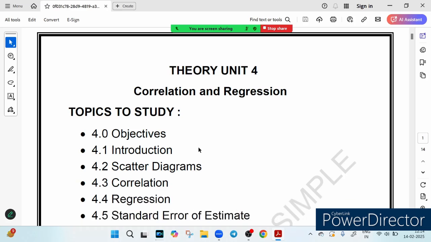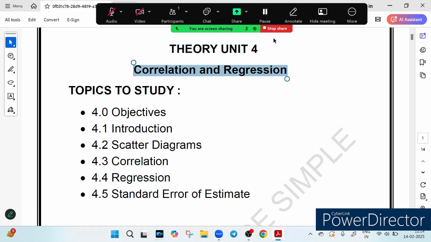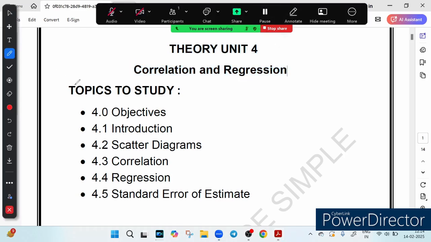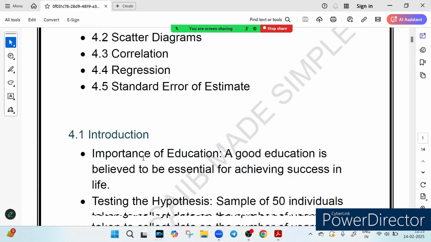So first of all, in this chapter what are the topics which we have to discuss? First of all, we will see the objective. Then we will see the introduction part, right? Then we will see the scatter diagram, how it works. Then we will look at the correlation, the regression, and the standard error of the estimate. So these are the 5 topics which we have to go through in this particular chapter.